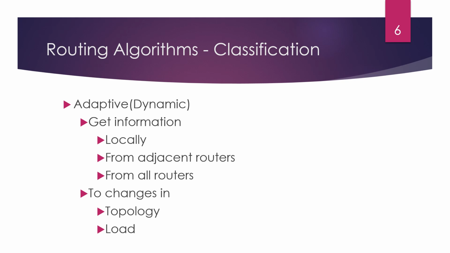Adaptive routing is of dynamic type. Dynamic means it changes the route dynamically. So adaptive routing gathers information at runtime. It gathers information locally and from the adjacent routers or from all other routers. Adaptive routing also changes routes every delta t seconds, and when the load changes on the router, the topology also changes.